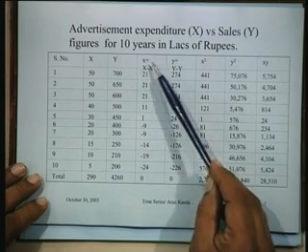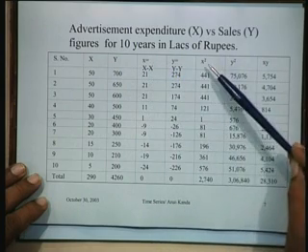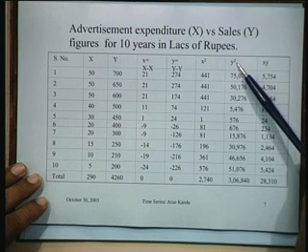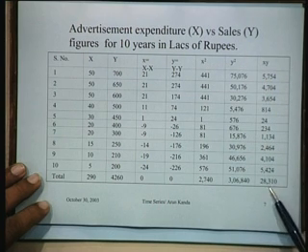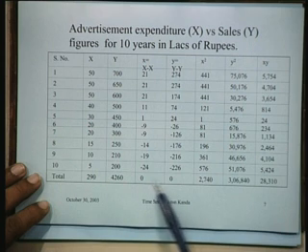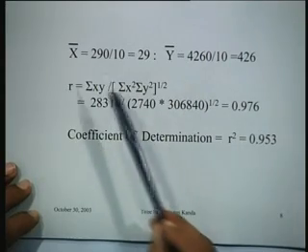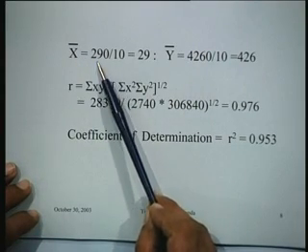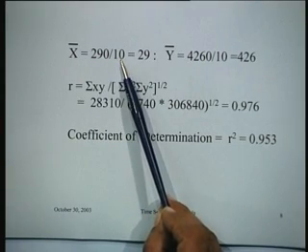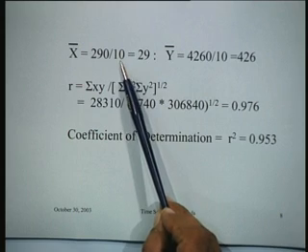Having computed the small x and the small y, you can calculate this series x square, y square in the form of a table like this, compute the value of x y and get the totals at the bottom of these particular things. And once you do that, you can know, for instance, that x bar is simply 290 by 10, which comes from the values that we had computed at the bottom.